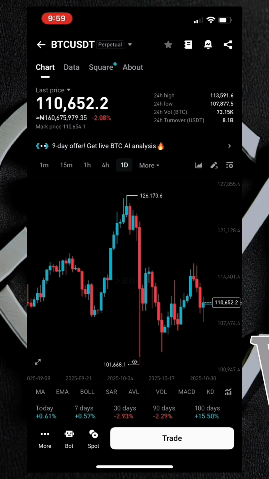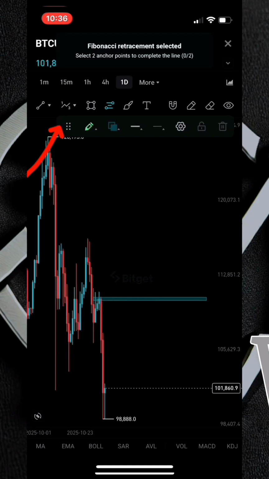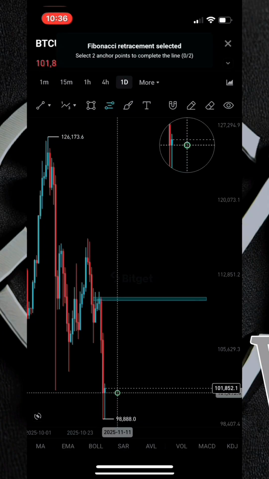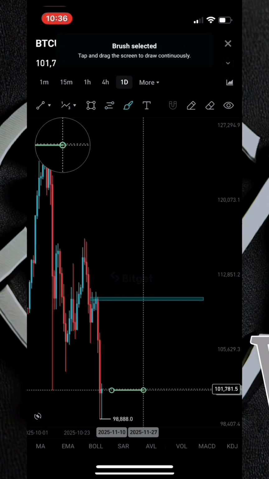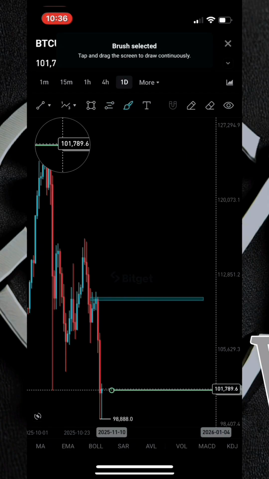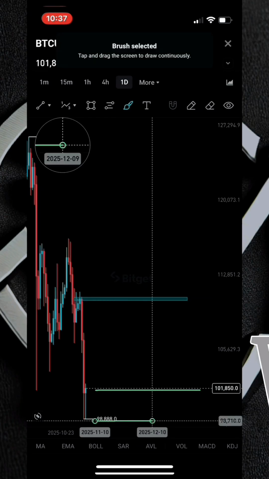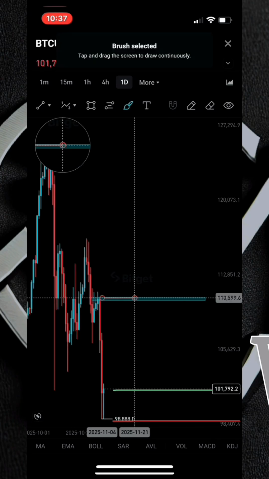So as you can see right here, this is the chart for the BTC to USDT pair. So now let's say for example you decided to enter a trade at this point right here. Let's say this is going to be your entry price, and then let's say at this point you decided to set your stop loss at this point and then your take profit at this point.